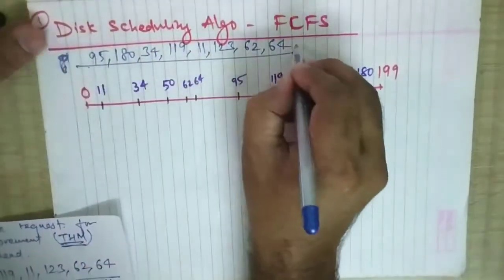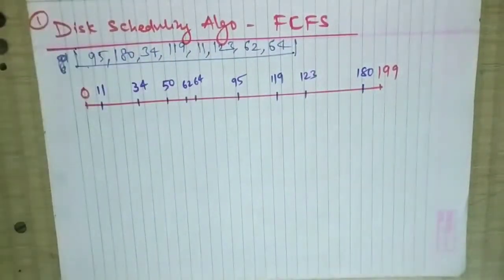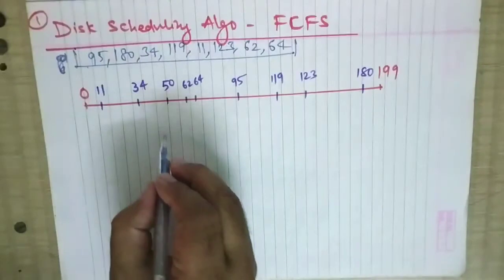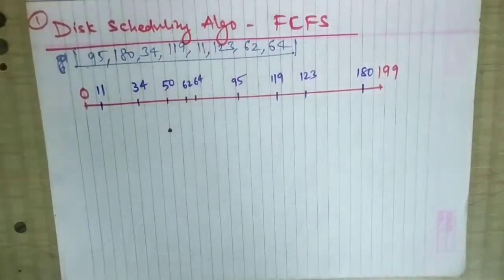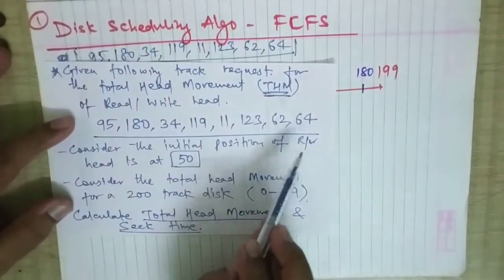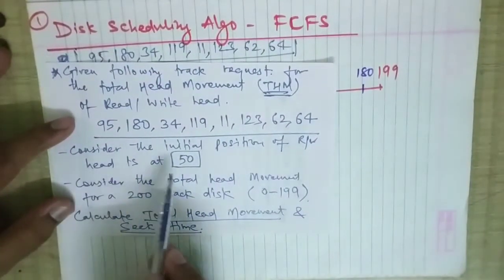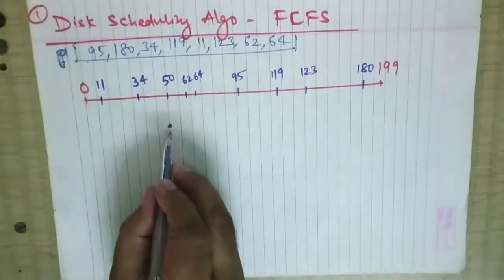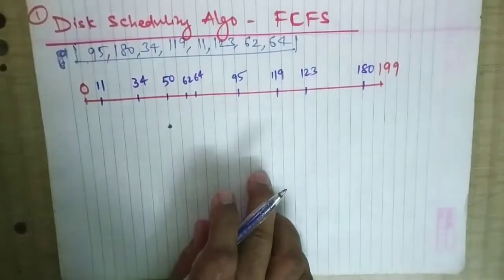According to the question, we have to go on a first come first serve basis. Let me remind you, the initial position of the read write head is at 50.